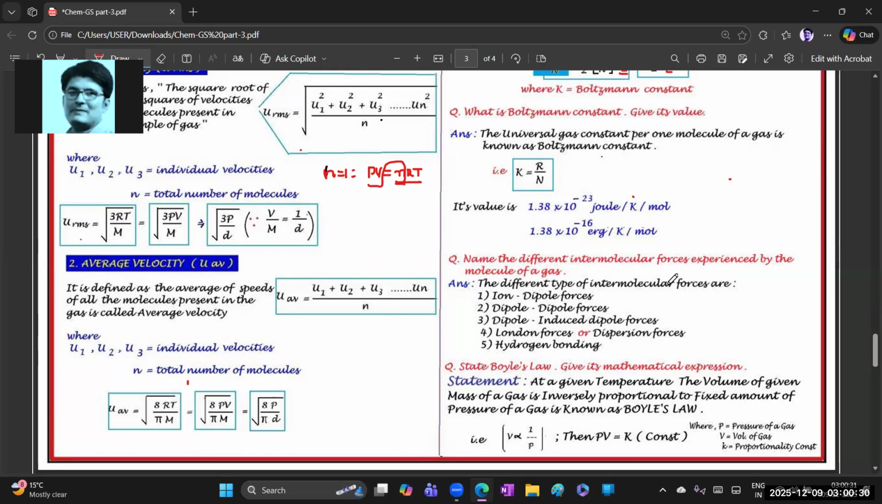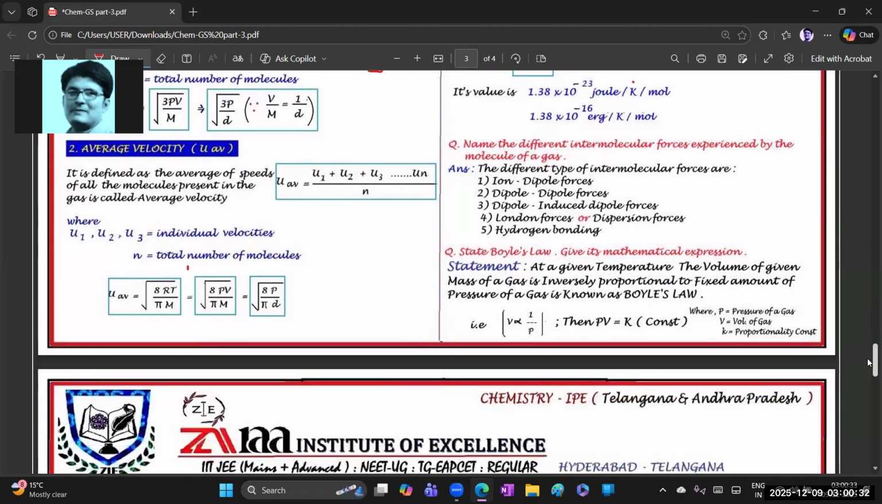This is the VSAQ question. Next, name the different intermolecular forces. Just you need to write down what are the different types of intermolecular forces there in the given molecule of a gas. See, 5 different types of intermolecular forces are there, sorry, not the velocities.